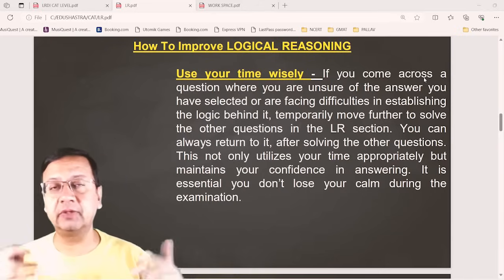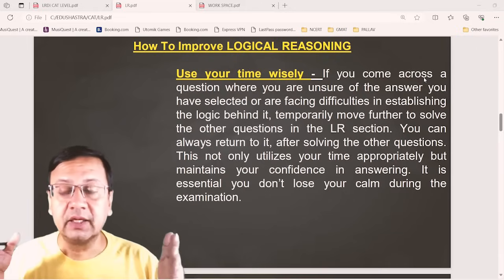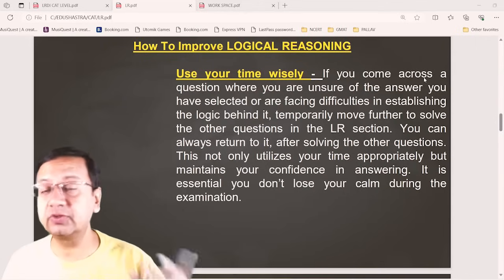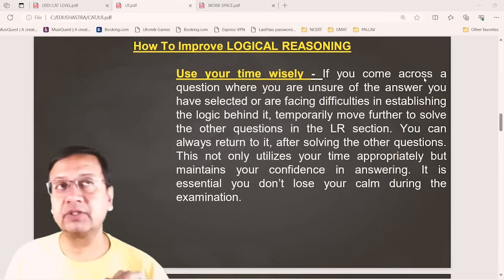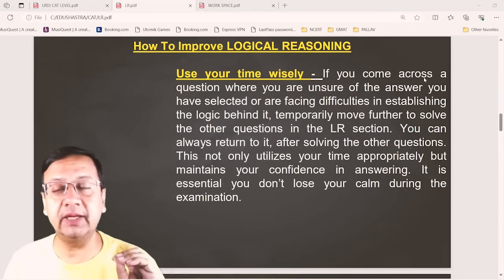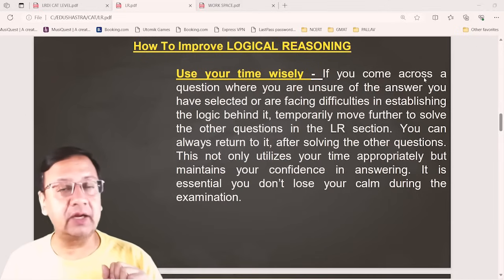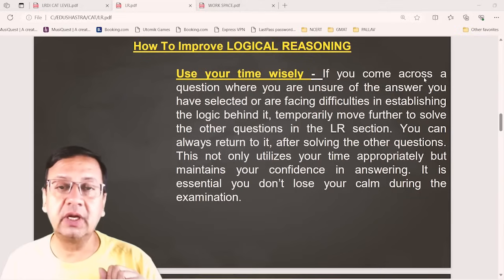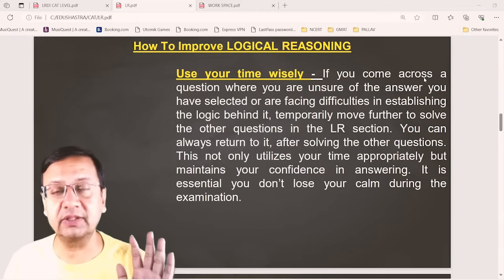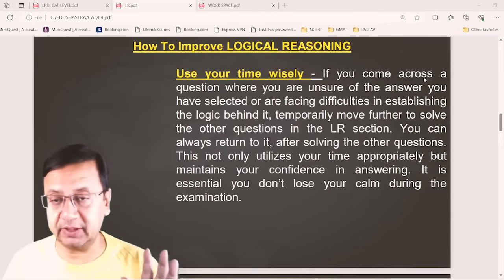Then you will be able to manage your time, plan your time, and divide your time as per the questions required to solve in the examination. This is a prerequisite to divide your timings so that you can have a good attempt in the examination. For this purpose, you can use the EduShastra online portal for attempting a section test on logical reasoning, or a full length mock test for a particular examination.